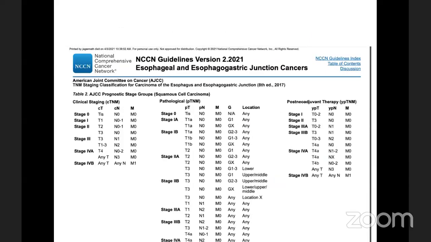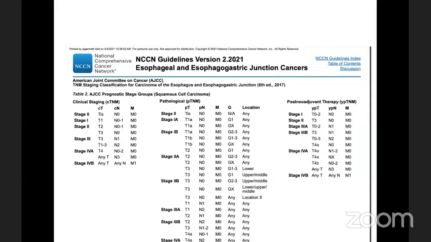So this is the group staging. When you club all that, we have the cTNM, that is the clinical staging. T1, T2. Any nodal involvement will upstage things, so N0 or N1 will become stage 1 and 2. And stage 3 is always the T3 lesions with nodal involvement.